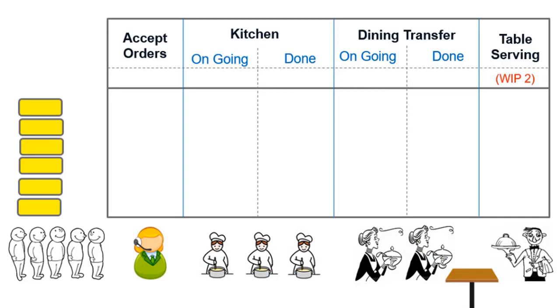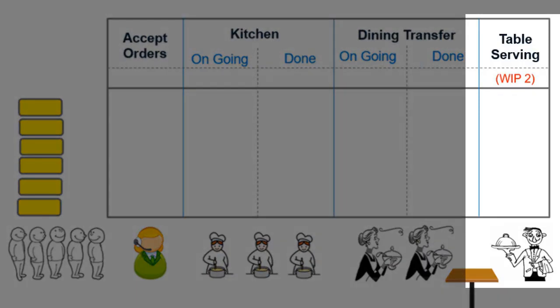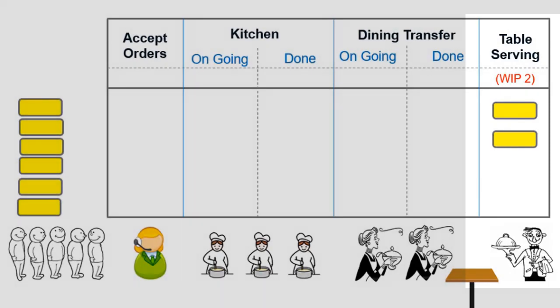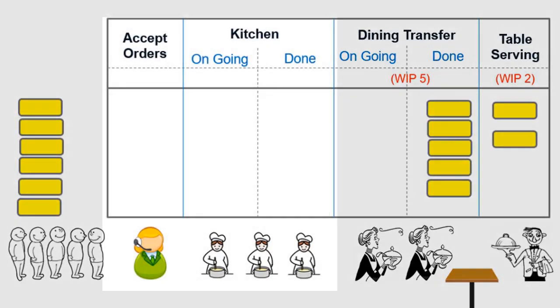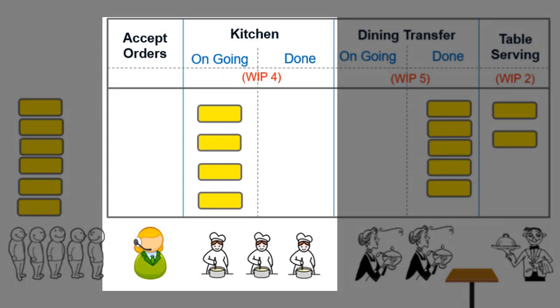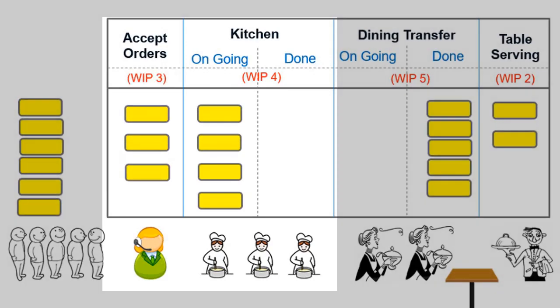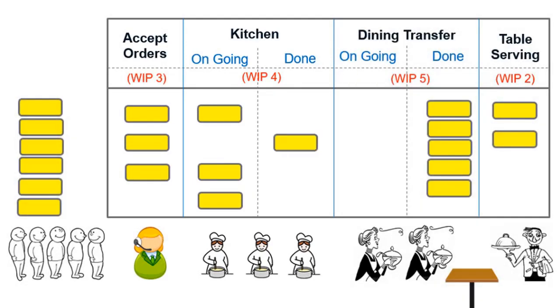In this case, the serving guy said he could take up a maximum of 2 tickets at a time, so his WIP limit was 2. The dining transfer guys opted for a WIP limit of 5. Chefs decided 4 and the receptionist accepted 3 as the WIP limit. Now let us understand the significance of WIP limits.